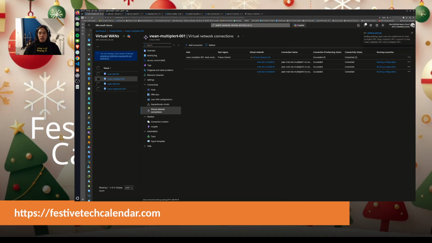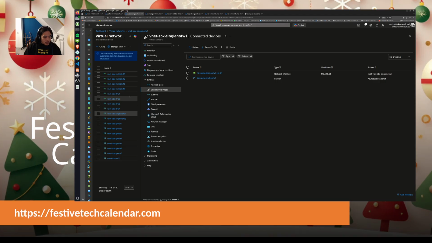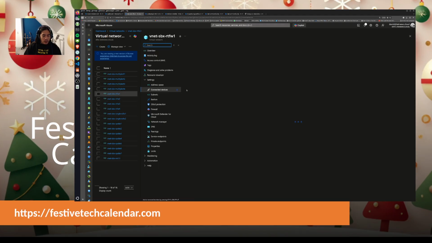Okay, let's check some connectivity. In this setup I have these 4 virtual networks which are connected to my hub. In these networks I have 1 VM, 2 VM, 3 VM, 4 VM.